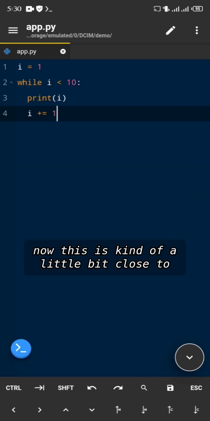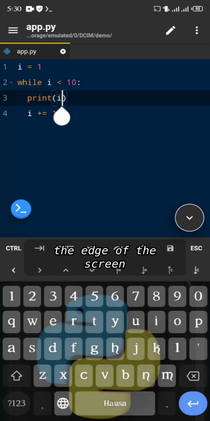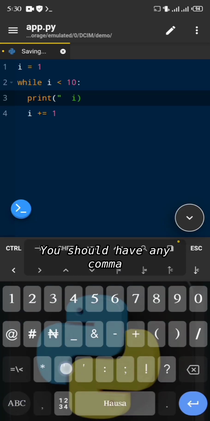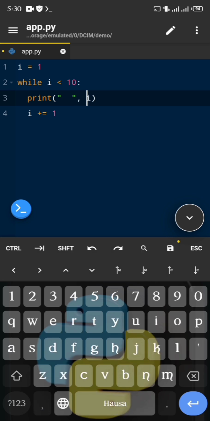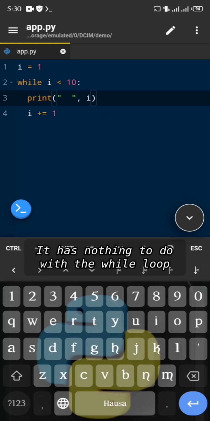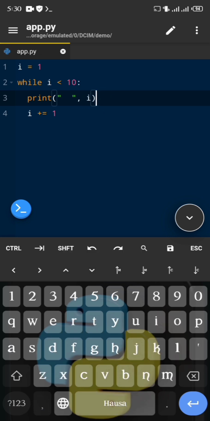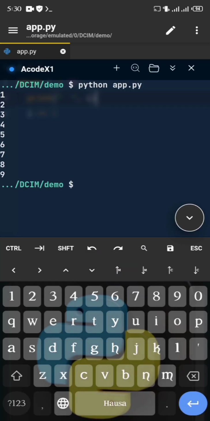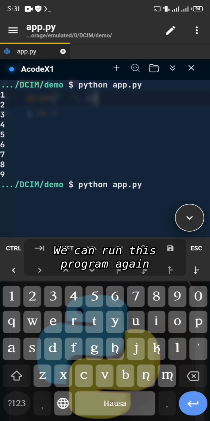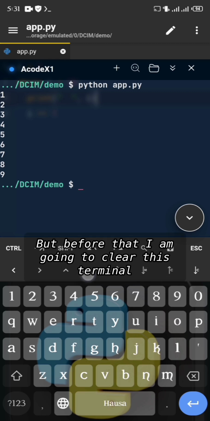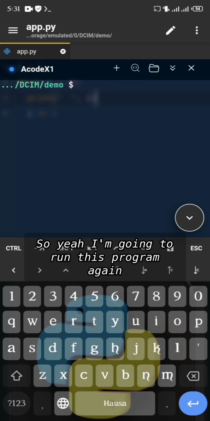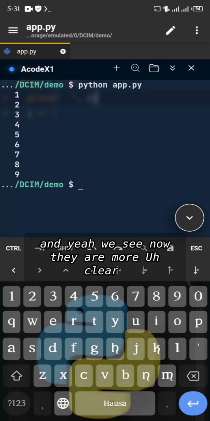Now this is a little bit close to the edge of the screen, so I'm going to give it some space right here, and then a comma. This is just to give it some space. It has nothing to do with the while loop, okay? You can do it or you can choose to not do it. It doesn't matter. We can run this program again, but before that, I am going to clear this terminal. It's kind of messy right now. So I'm going to run this program again, and now we see they are more clear.